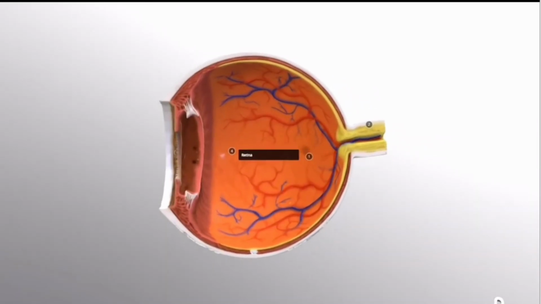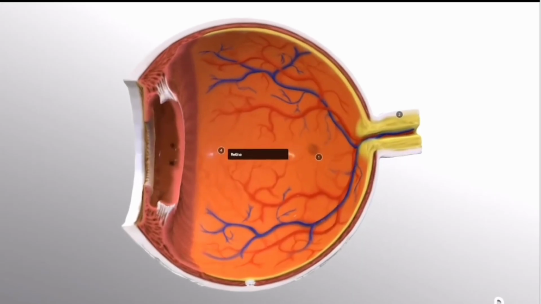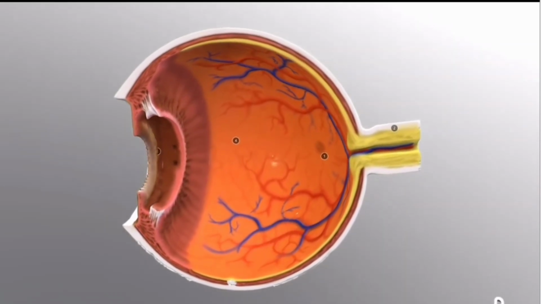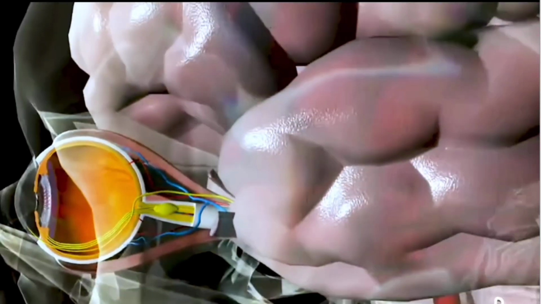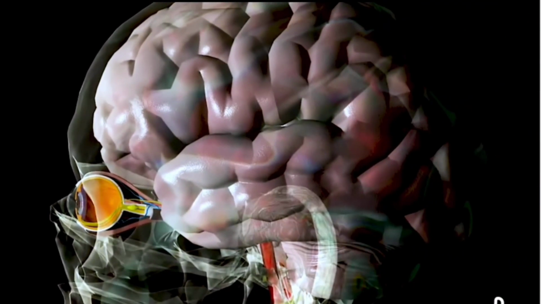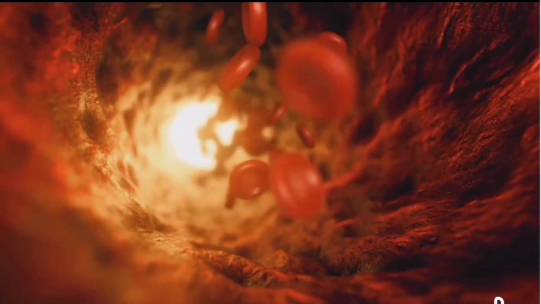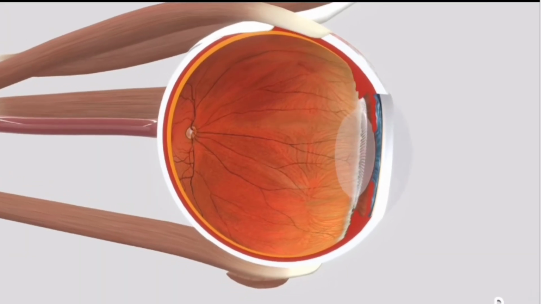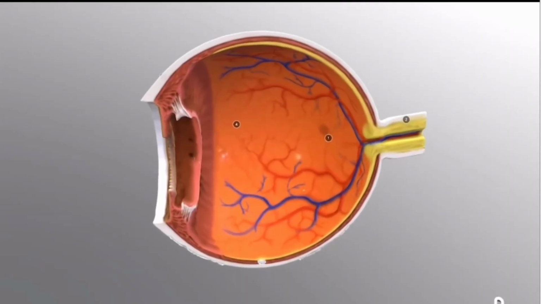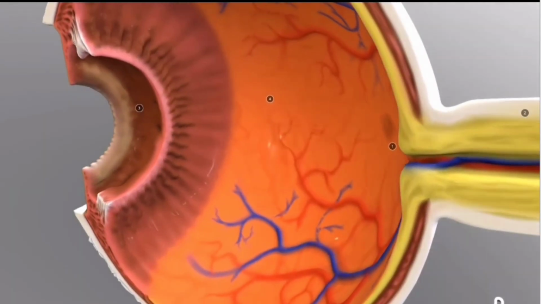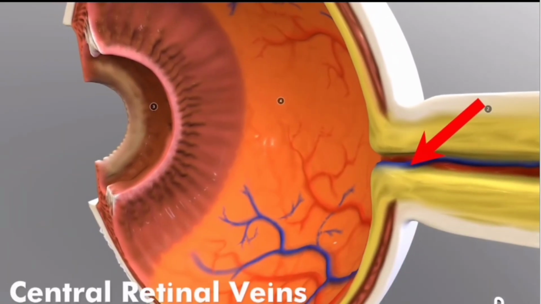The inner layer is made up of nervous tissue consisting of the retina. Retina is the most delicate structure of the eye. The light sensitive retina contains cells called rod and cone cells. Some pigments of rod and cone cells convert light rays into nerve impulses. The nerve impulse is then sent to the brain. If we discuss the blood supply of our eye, oxygenated blood is supplied through ciliary arteries and the central retinal artery. Deoxygenated blood of the eye is drained through the veins which include the central retinal vein.